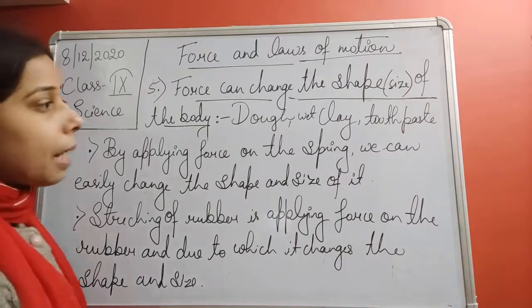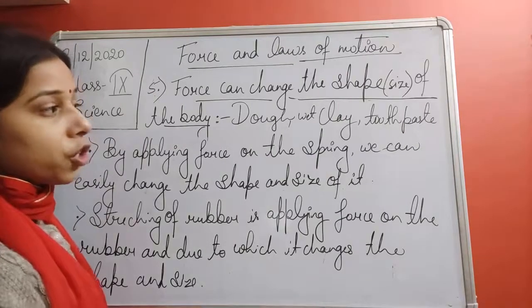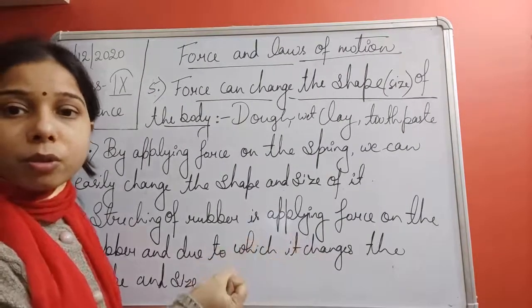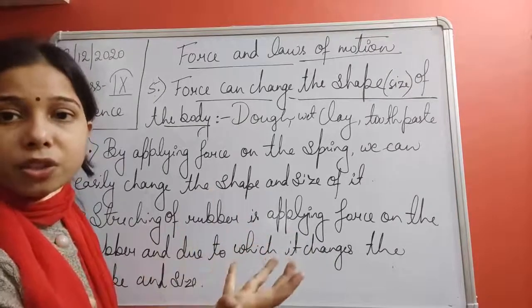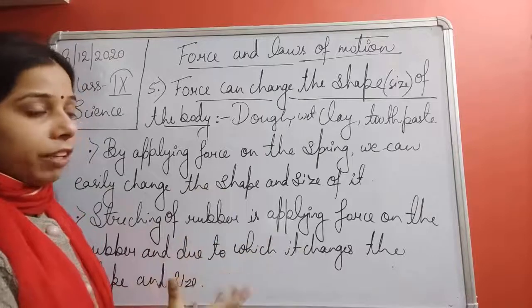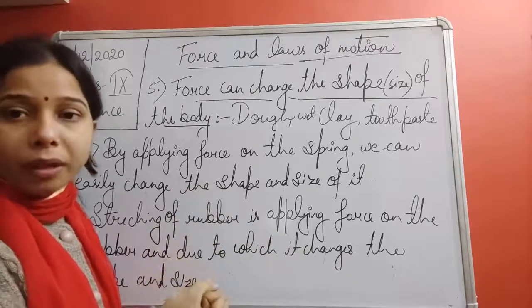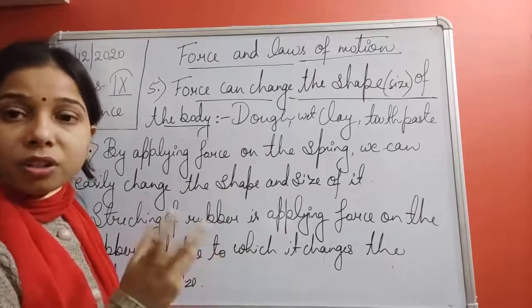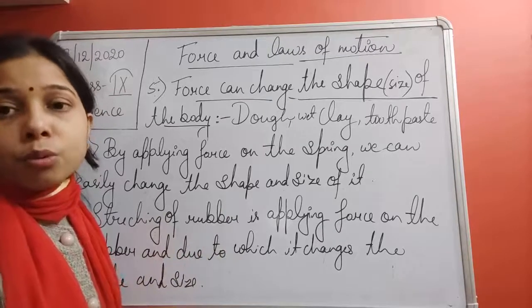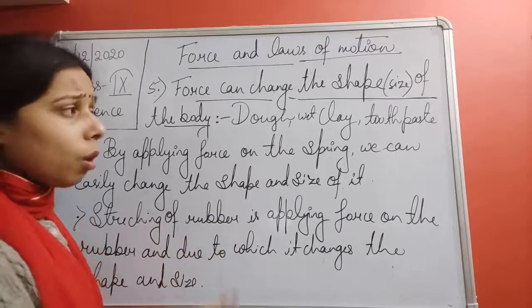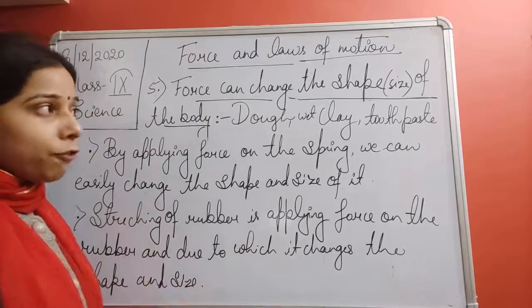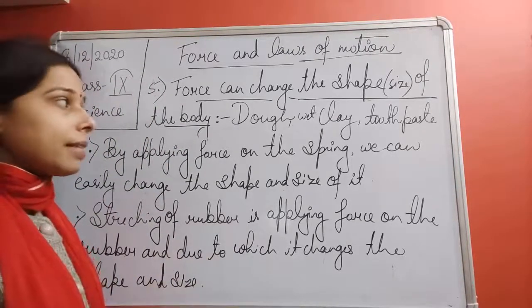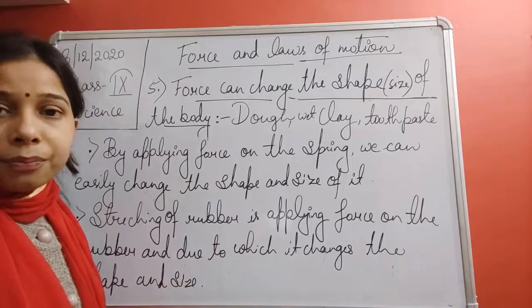So a lot of examples are there. The shape of a sponge, the shape of a tomato. If you have taken a tomato, when you squeeze it, so when you're applying force, you have changed it. A paper is there. When you apply a force, you fold it or you crush it. So there also, due to the force, you have changed the shape. So a lot of examples are there, students, in which we can say that by applying force, we can change the shape and size of the body.